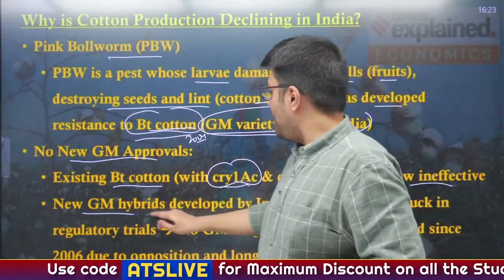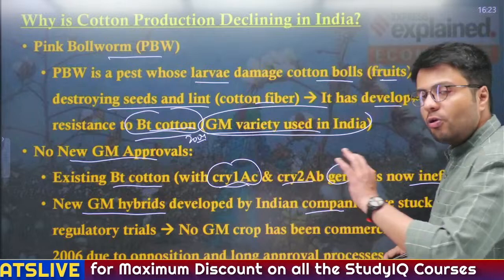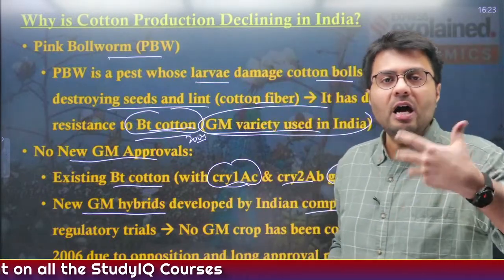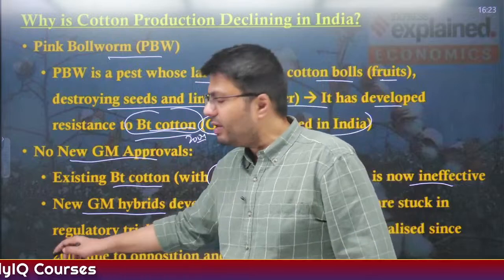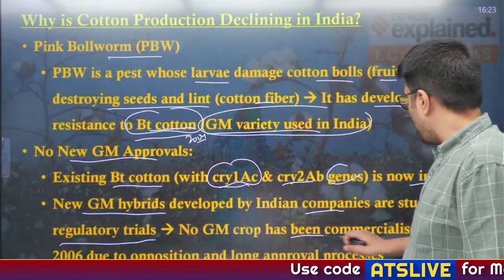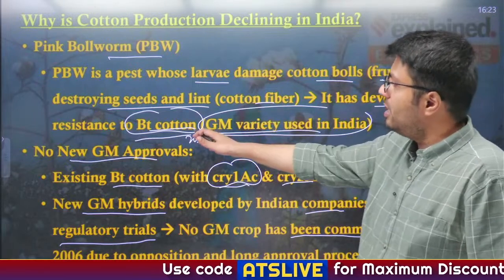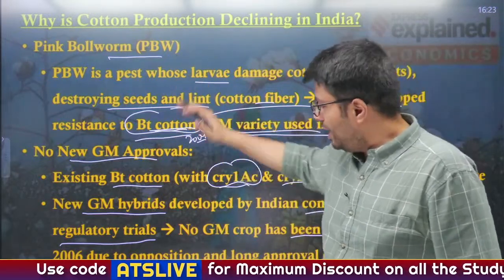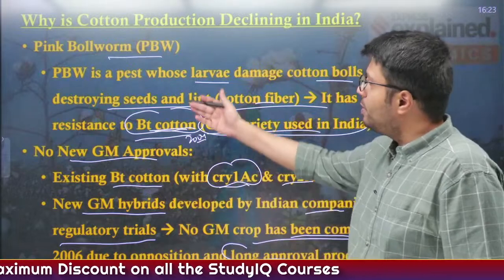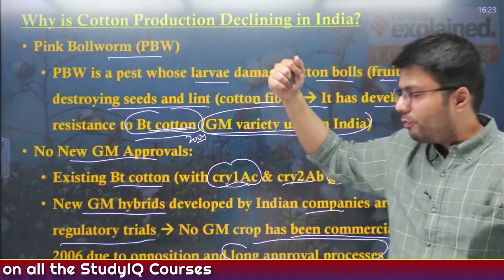Similarly, new GM hybrids have been developed by Indian companies and also by Indian universities, but approval from the various government related entities has not been given, and they are currently in various stages of trial. As no new GM crop has been commercialized since 2006, when the permission was given for BT cotton, no new GM crop has been introduced which will allow it to deal with such pink bollworm pests.